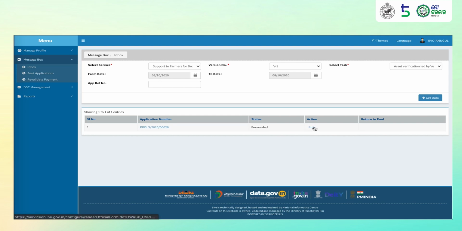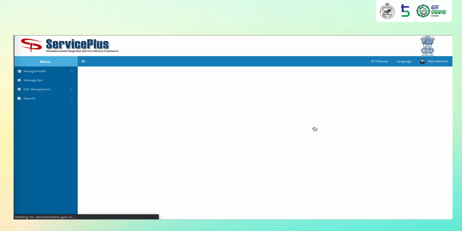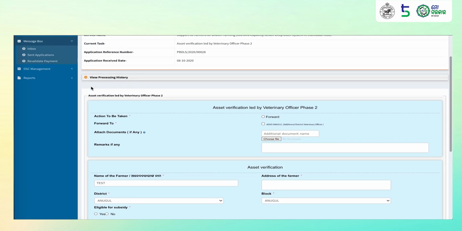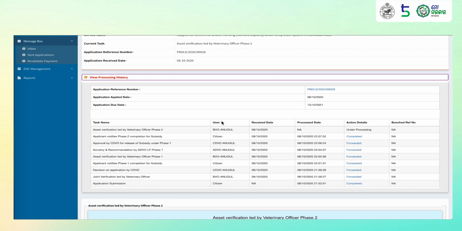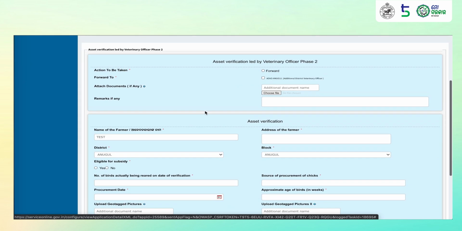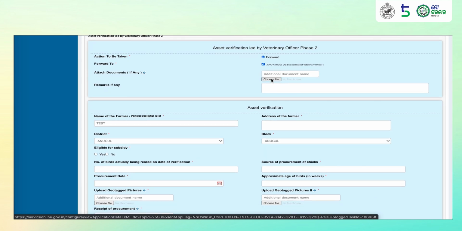He may click on pull, view the processing history to verify the details. Once he has verified the assets, he may click on forward and send it to AD&VS. He can attach any sort of documents that he wants to and enter any remarks.